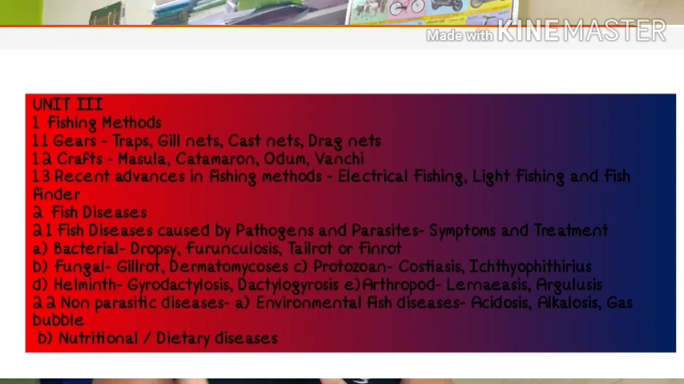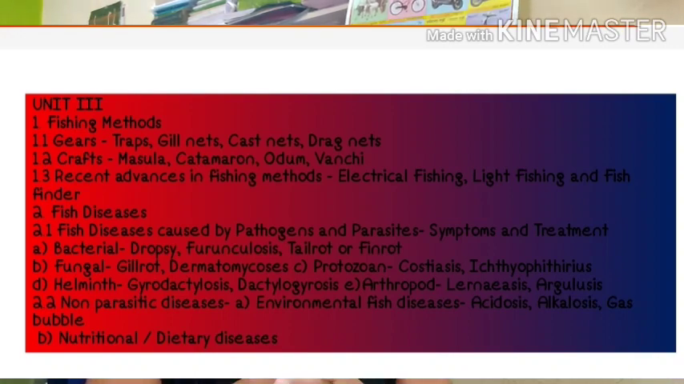Now the next point in the fishing method is the recent advances in fishing methods, that is electrical fishing, light fishing, and fish finder. Various software is there. In this unit, you also have to study the recent fishing methods. Now the next part in unit number 3 is fish diseases.